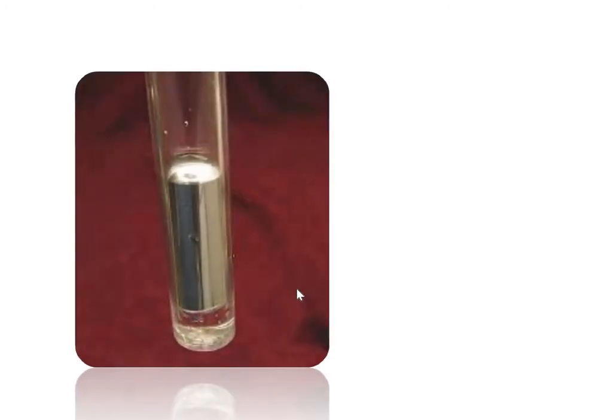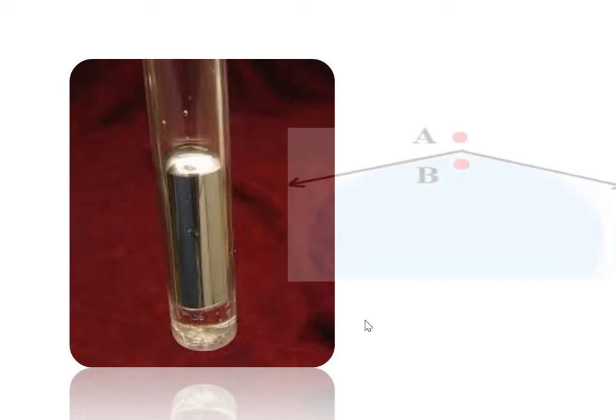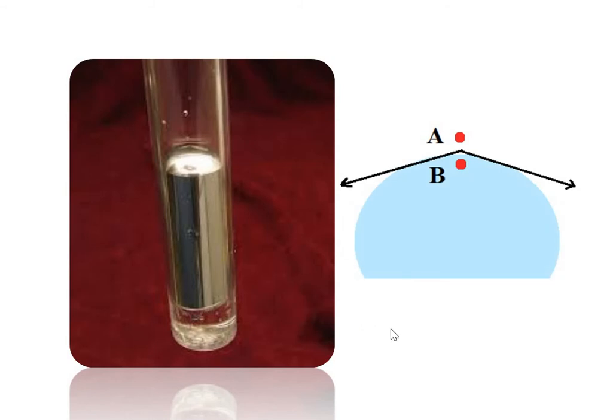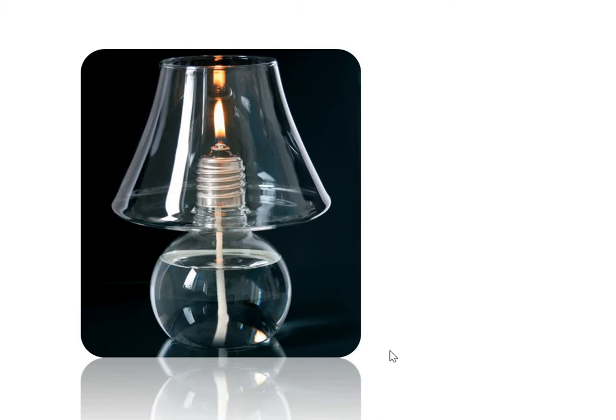Second is mercury filled in a glass tube. Convex liquid surface, because the angle of contact is obtuse, that means greater than 90 degrees. The liquid surface looks like this. This one is the mercury. The angle of contact is obtuse. It does not wet the solid surface. Let's see the third surface of the liquid. This one is kerosene, and the liquid surface looks like this. Concave meniscus, having the angle of contact less than 90 degrees, that means an acute angle of contact.